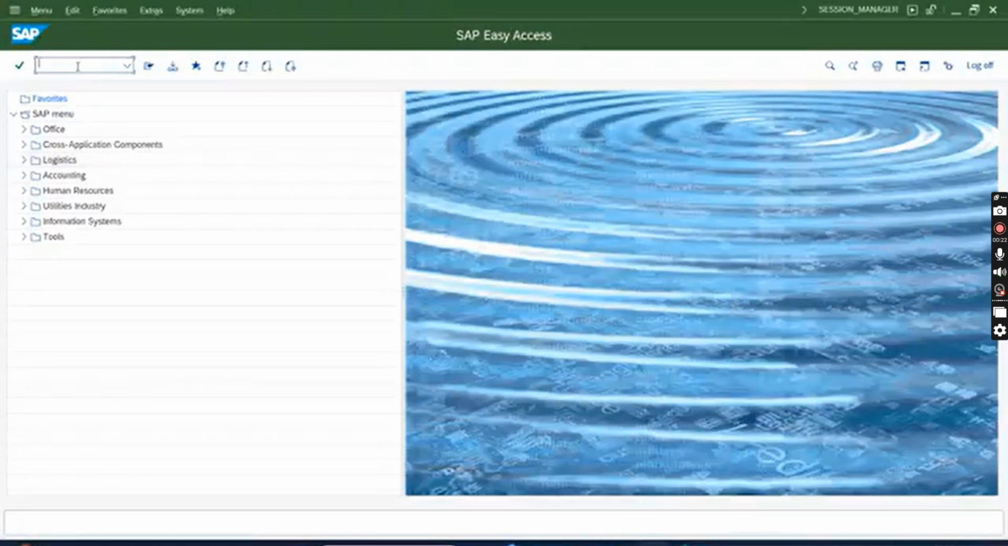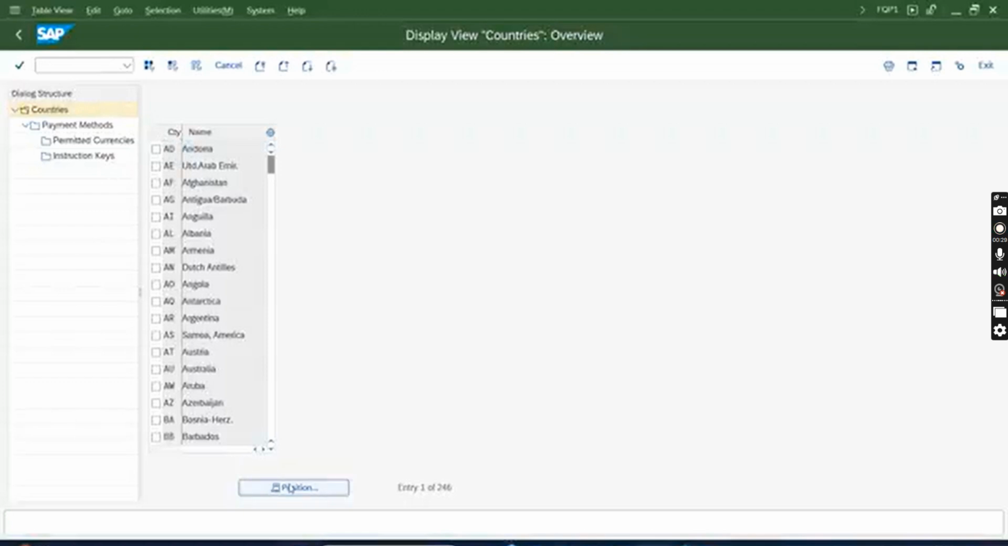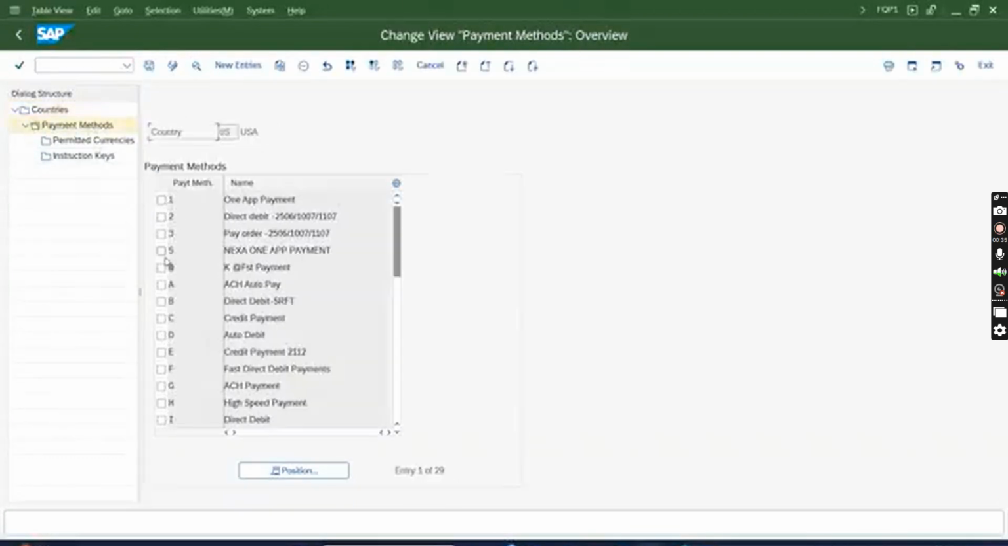For example, when I was taking the screenshot, I created a payment method 4 under the US company code. If I try to look for it, I see 1, 2, 3, 4, 5. When I go through the recording, I find that the payment method 4 was configured. Now this is also gone.